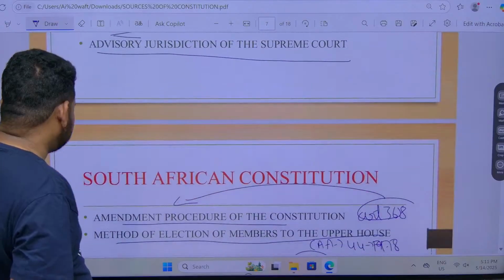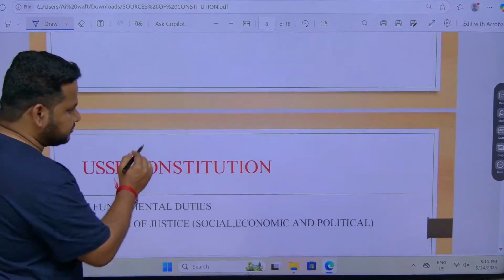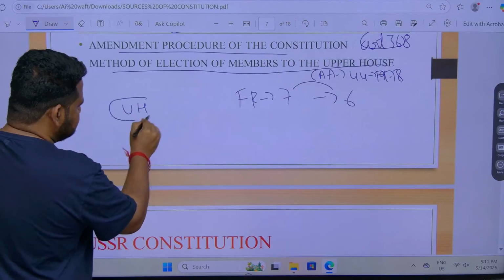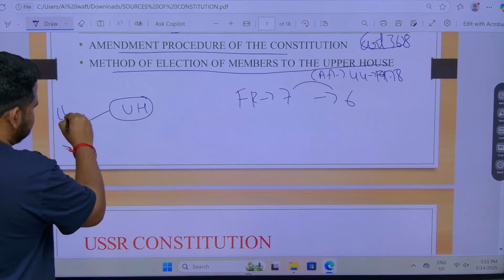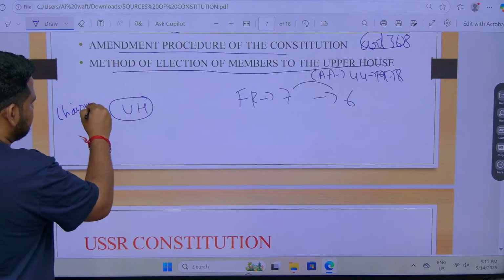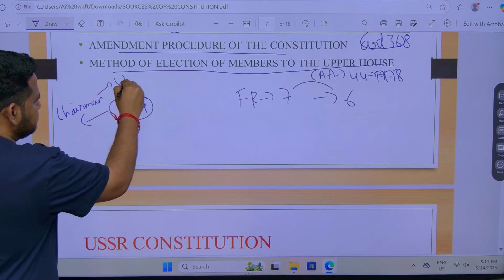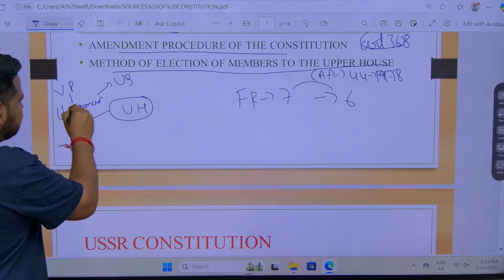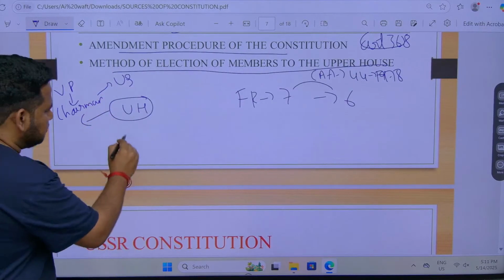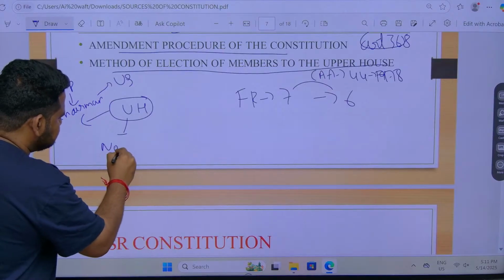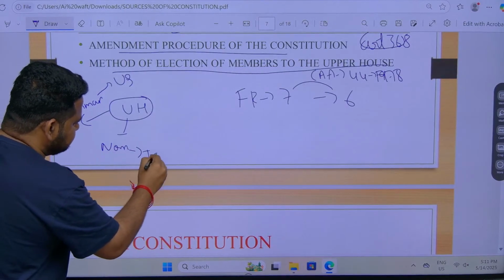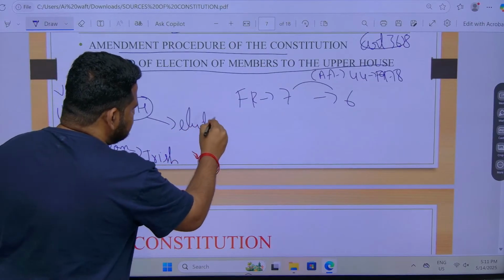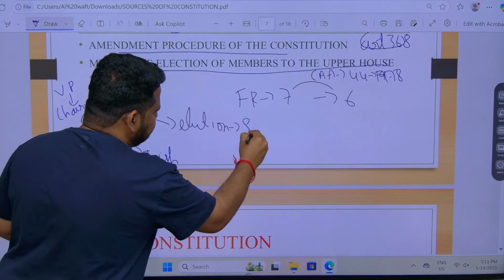See, let me talk about upper house. Remember this, you can write down, this is a very important note. Upper house chairman. Chairman of the upper house is spoken by whom? US. Vice President acting as a chairman of upper house is told by US. And nomination of members is told by Irish. And election is told by South Africa.